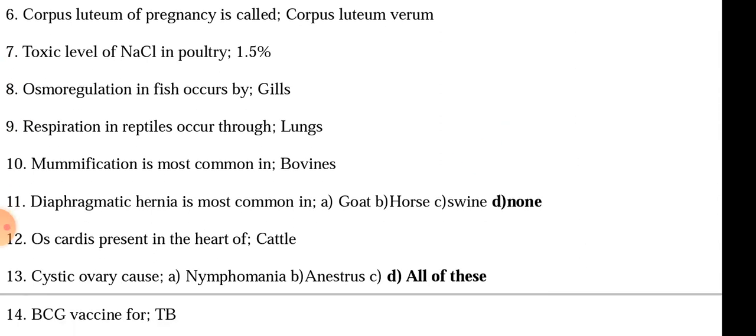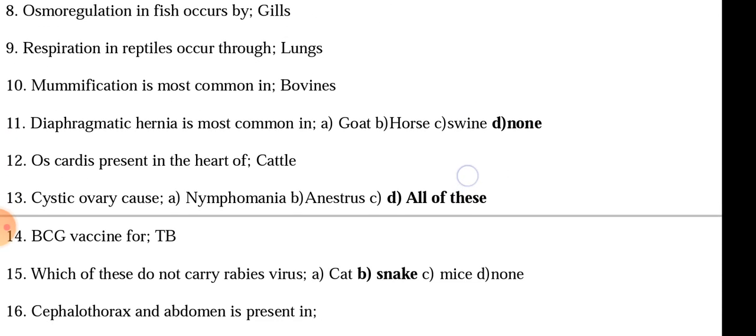Diaphragmatic hernia is most common in none, as it is common in dogs, or dogs are not in the option. Os cordis is present in cattle. Cystic ovary causes all of these, such as nymphomania and stress. BCG vaccine is against tuberculosis.